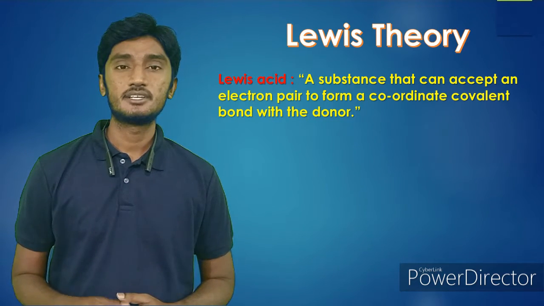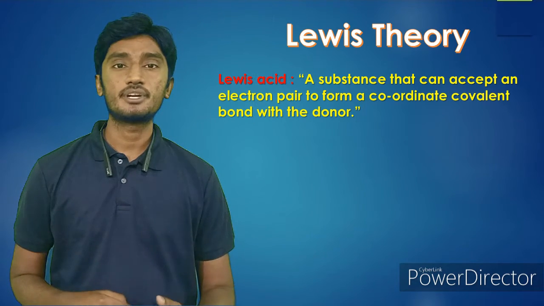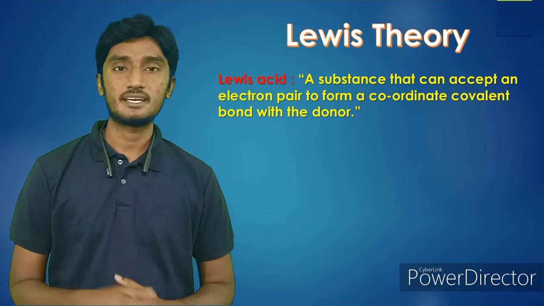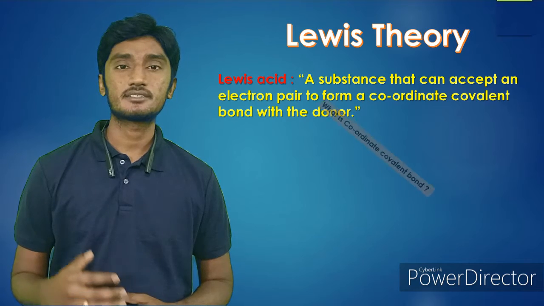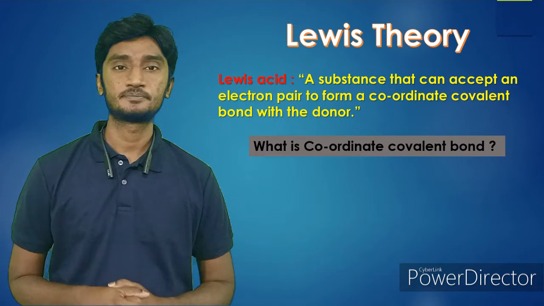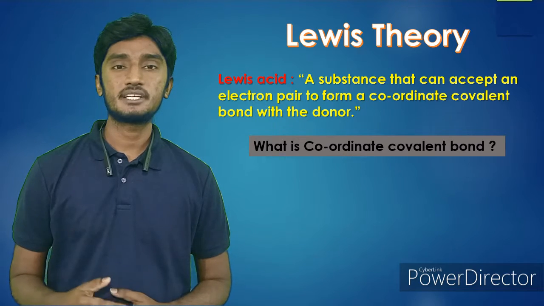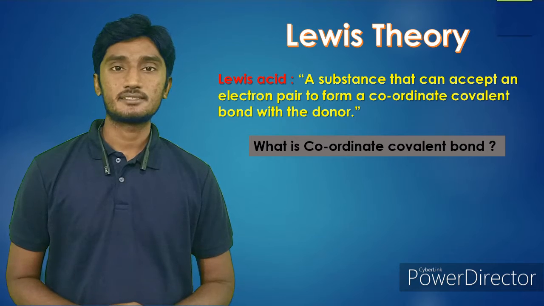The substance which can accept a lone pair and forms a coordinate covalent bond with the donor is called a Lewis acid. First of all, you have to know what a coordinate covalent bond is. You already know the covalent bond: the bond which is formed by sharing of electrons.